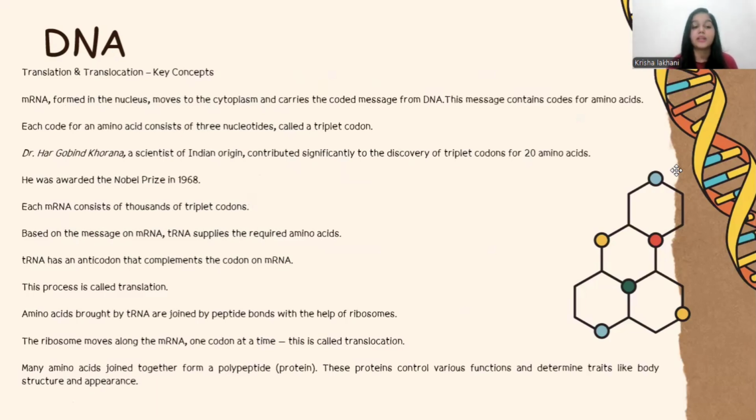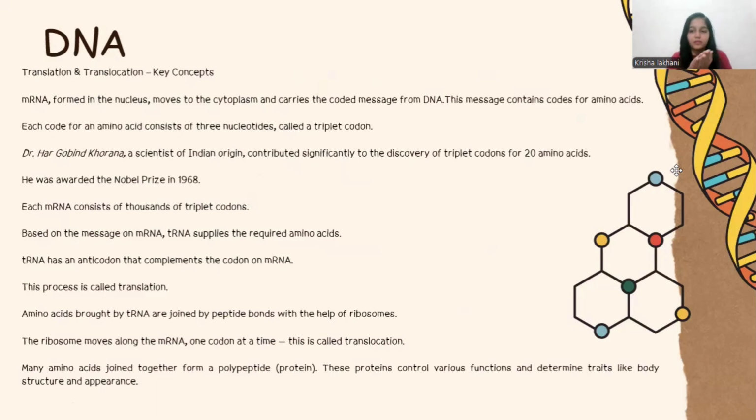Each and every mRNA consists of thousands of triplet codons. Based on this message on the mRNA, tRNA supplies the required amino acid.